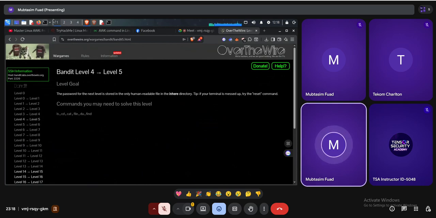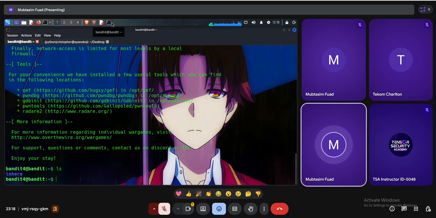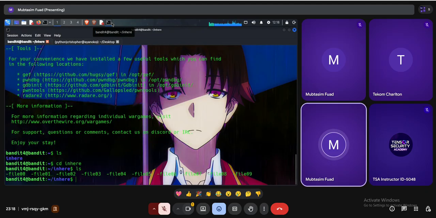So let's try to read. First of all, when we use ls, we got a directory in here. So cd in here and ls, we got many files. But why did they say I have to find only the human-readable file? Because most of the files are binary files.